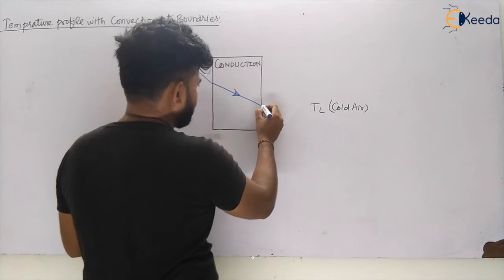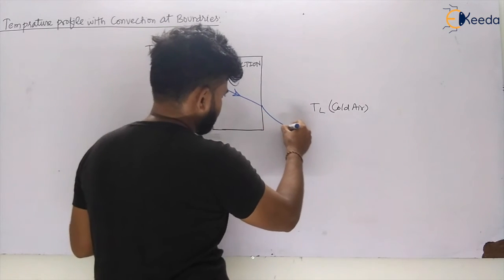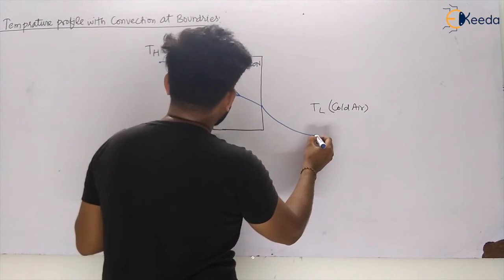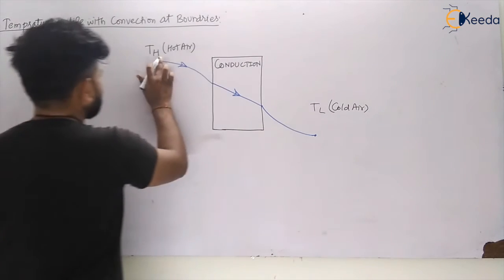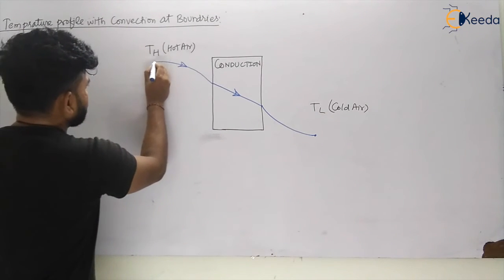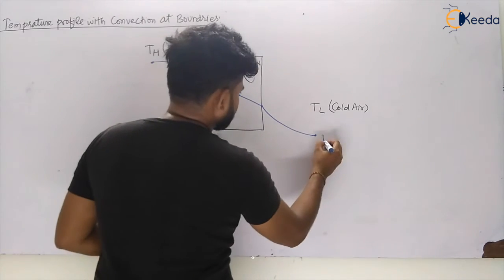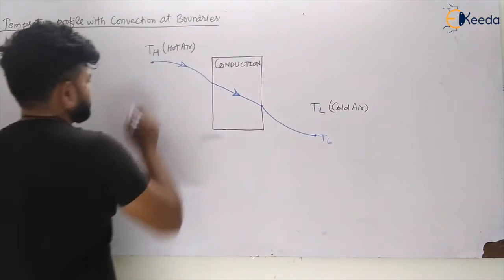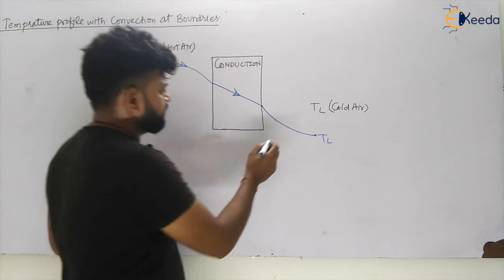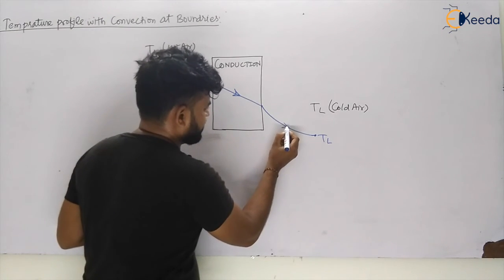And this side the convection profile will be like this. This is your TL, this is your TH. So these will be your temperature profiles when convection is occurring at both sides.